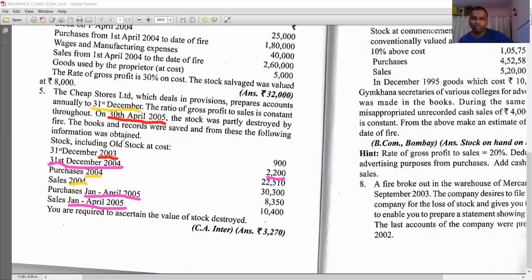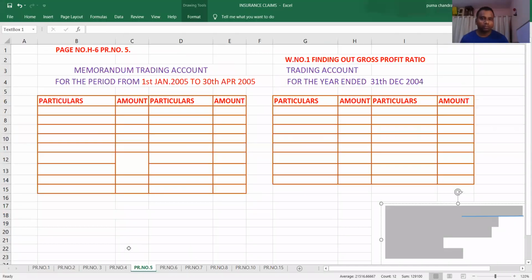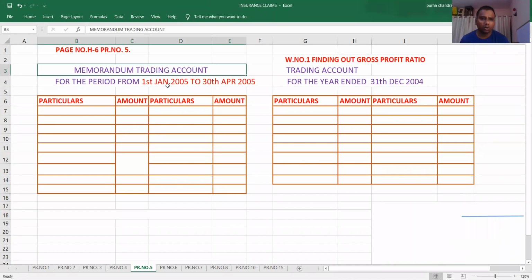Now, start doing the answer. Problem number 5. First, you prepare this. Memorandum trading account for the period from 1st January 2005 to 30th April 2005.